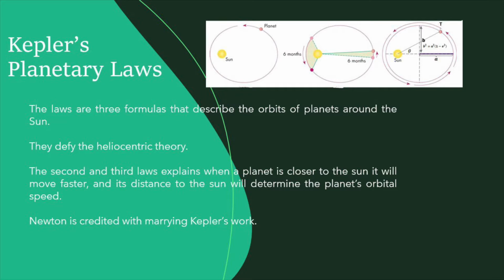Throughout the years, Kepler's planetary laws have been canonized through observations and further calculations by other scientists, one of them being Isaac Newton, who has been credited with marrying Kepler's work with his own laws of motion and universal gravitation. This is because of the understanding that the second law proposed by Kepler is a consequence of the inverse square law of universal gravitation. So, Kepler's other first and third laws are dependent on the square law of attraction.